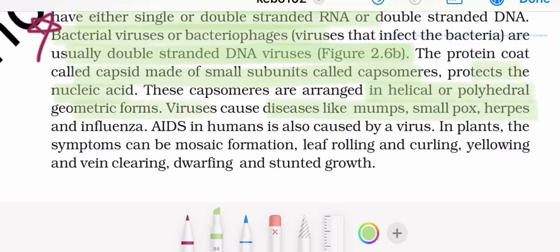Viruses cause diseases like mumps, smallpox, herpes, and influenza. AIDS in humans is caused by a virus. In plants, the symptoms can be mosaic formation, leaf rolling, curling, yellowing, vein clearing, dwarfing and stunted growth.